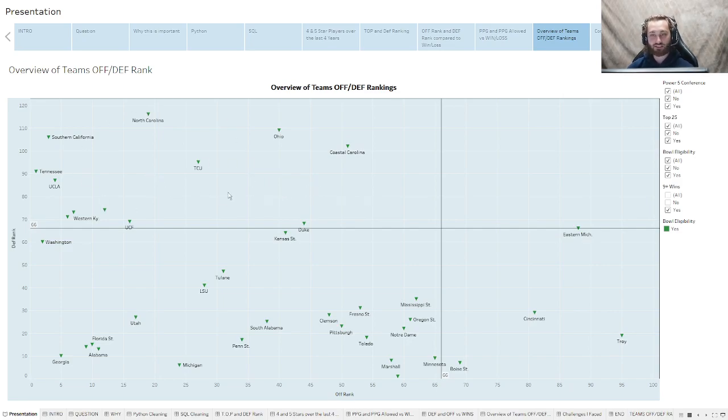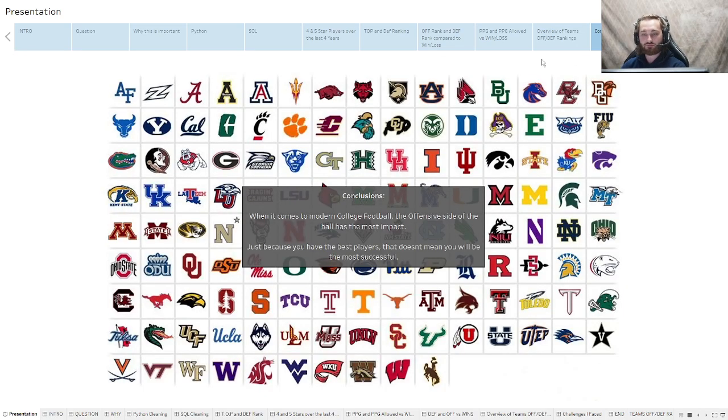This shows that there's clearly a correlation between how your offense does and how your team does overall. I found that there was more of a correlation with your offense than your defense, which means that your offense has more of an impact on where you might finish for the season. Some of the conclusions that I made: when it comes to modern college football, the offensive side of the ball has the most impact. But just because you have the most or the best players, that doesn't mean you'll be the most successful team.